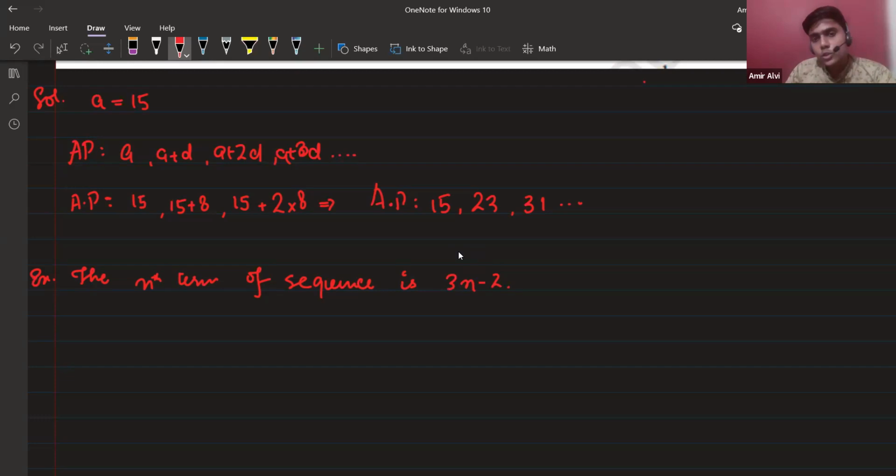Whenever you get this kind of question, you just have to take the values of n from 1, 2, 3 up to n. n is the nth term already, so you can take the value of n starting from 1. Clear?